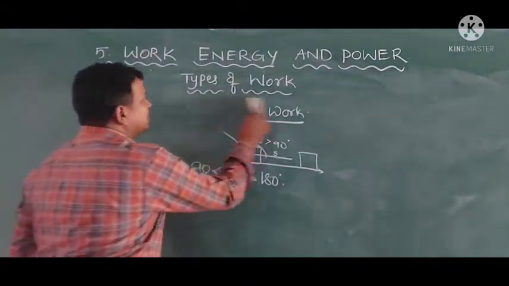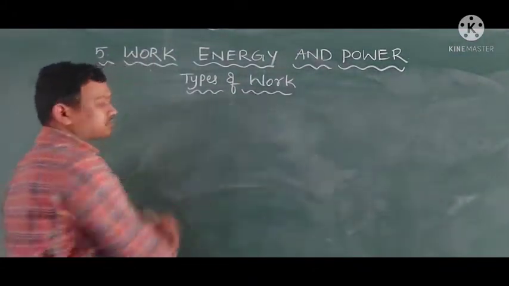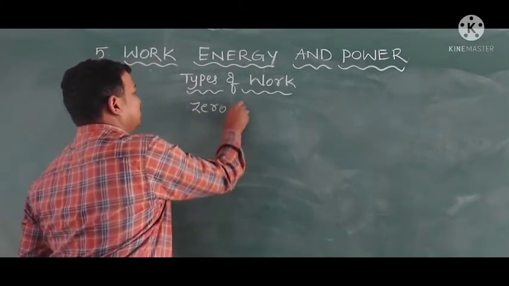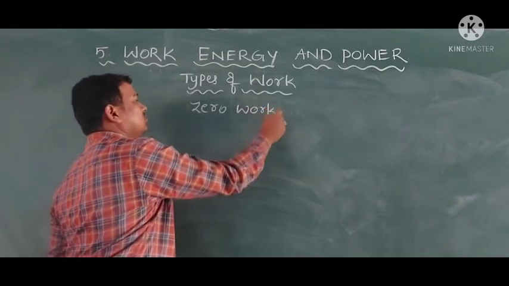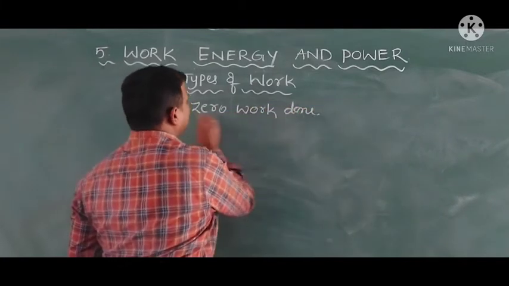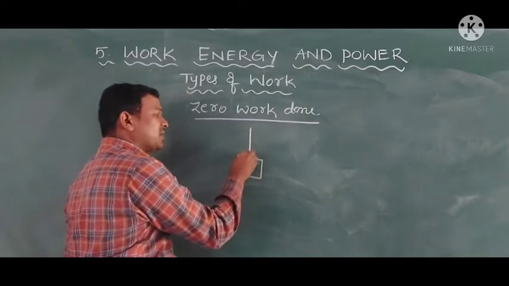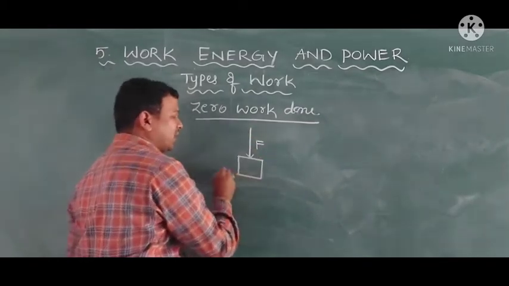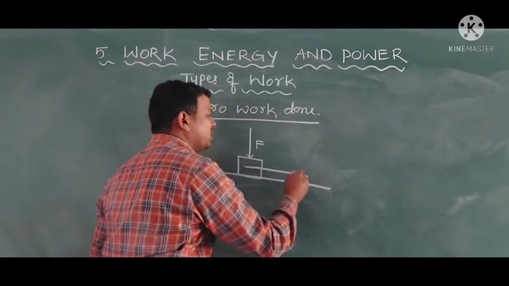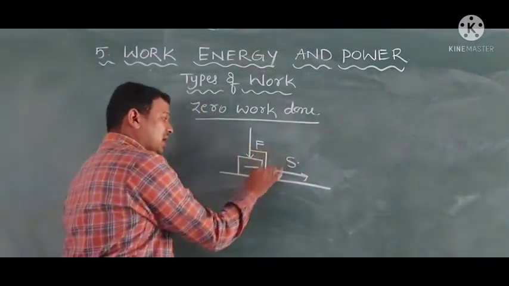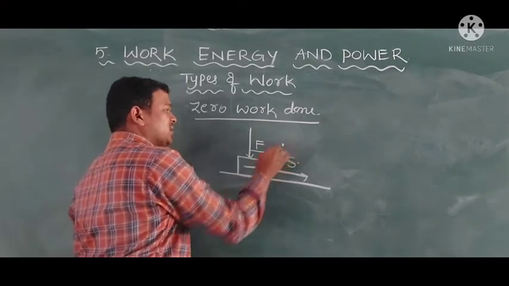And the last one is zero work done. If a person is applying a force and the body is going in a perpendicular direction, the angle between them is 90 degrees.